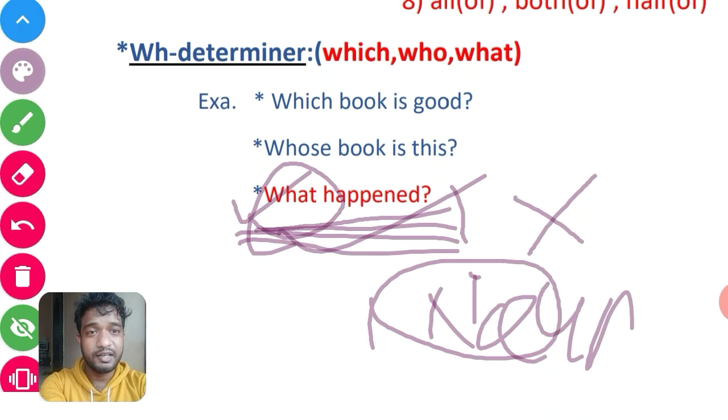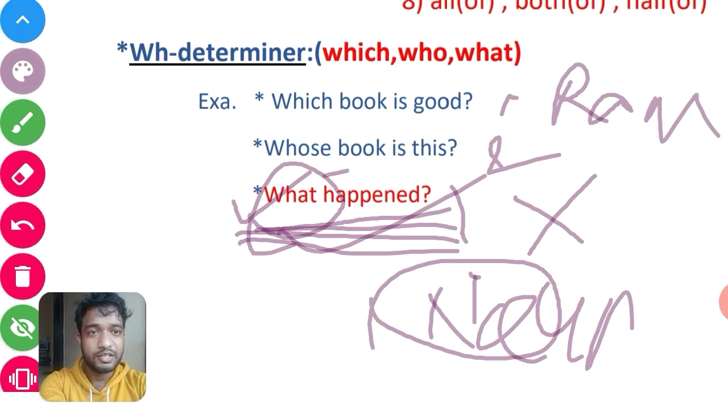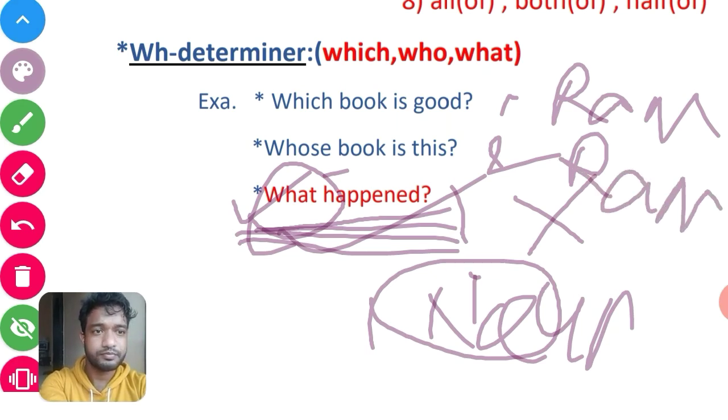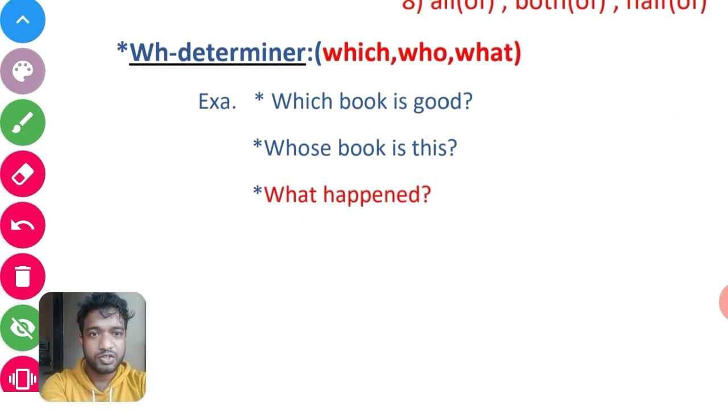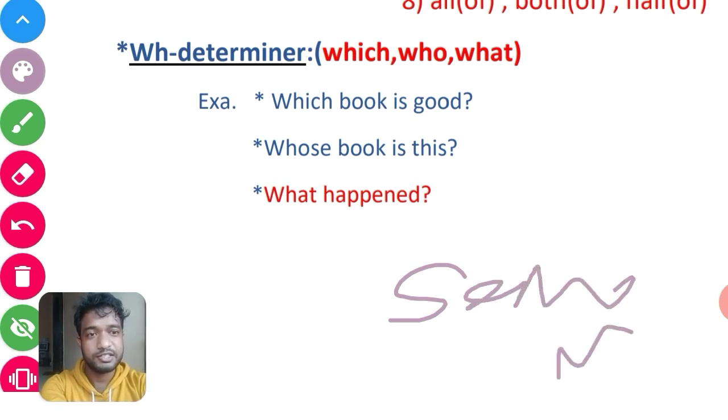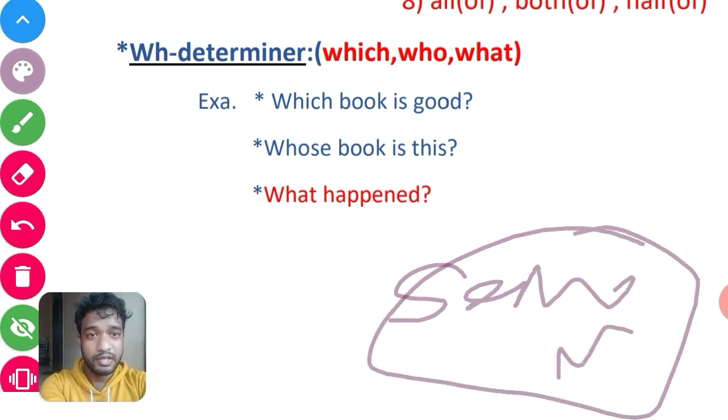As we have seen in example 1 and example 2, the first answer was Ramayana and the second answer was a person's name, that is Rama. But here you can see our answer is not a noun. Our answer must be some reason. What happened? Some accident happened there. This is not a noun, so it can't be a double determiner.